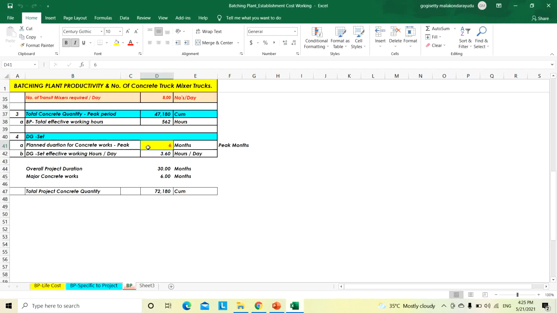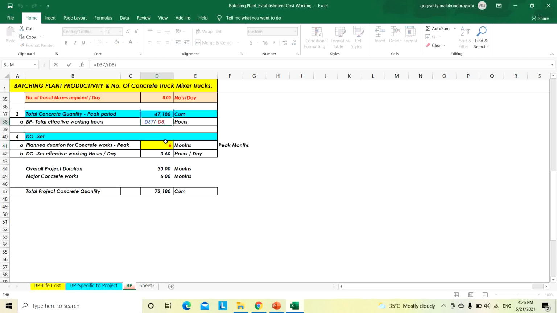per our project schedule? So for this major concrete works, as per our planned schedule, it is 6 months. Total concrete quantity is 47,180 for the peak period. Don't think of the overall 72,180, but only the major peak period concrete quantity of 47,000, for which the planned schedule is 6 months. So then we will calculate accordingly. 47,180 cubic meter, 6 months duration. What will be the batching plant effective working hours?